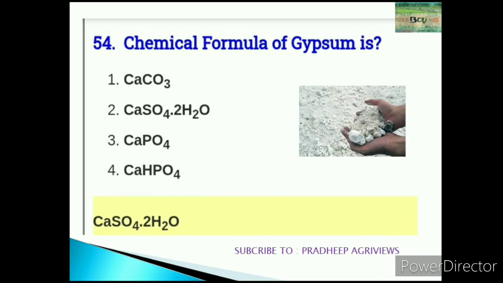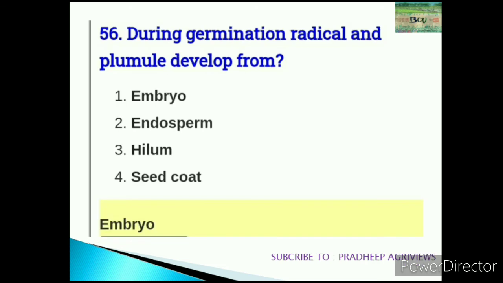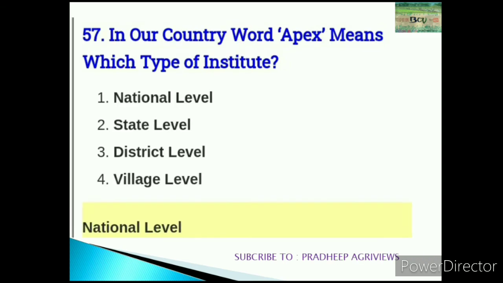54. Chemical formula of gypsum: calcium sulfate, CaSO4·2H2O. 55. Plant food manufactured by the process of photosynthesis in the presence of chlorophyll; the nutrient is magnesium. 56. During germination, radicle and plumule develop from the embryo. 57. In our country, the word apex means which type of institution? National level.